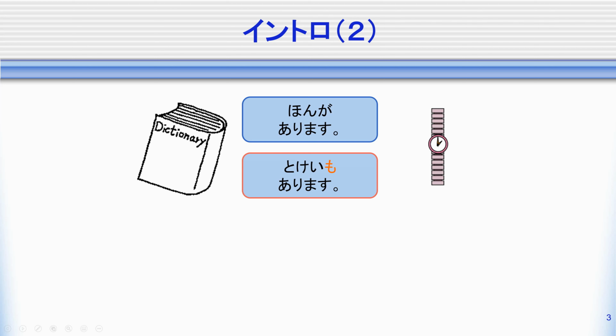So, 本があります。時計もあります。I have a book, or there is a book. And I also have a watch, or there also is a watch. So I can use mo in this sentence, even though it's a sentence with a verb. I will just take the ga out and replace it with mo.